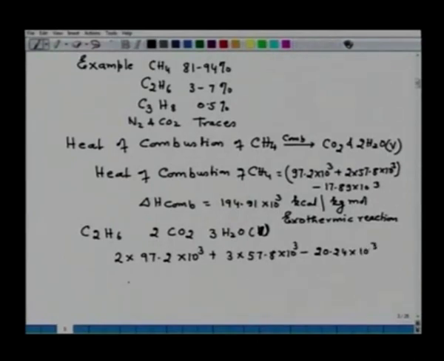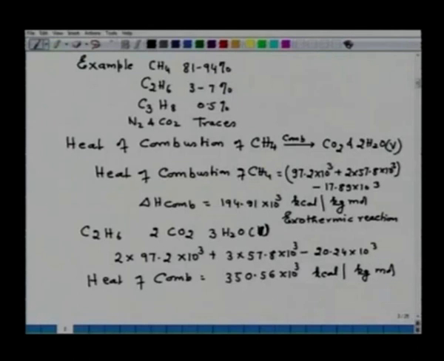On solving, we get the heat of combustion equal to 350.56 kilocalorie per kg mole of C2H6.